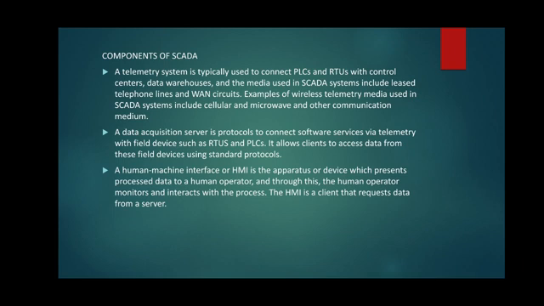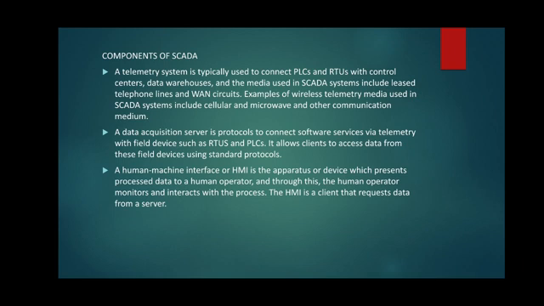Media used in SCADA systems include leased telephone lines for communication, so telephone lines and WAN circuits. Examples of wireless telemetry media used in SCADA systems include cellular and microwave and other communication media for communication between the RTUs and the main computer or main control unit.